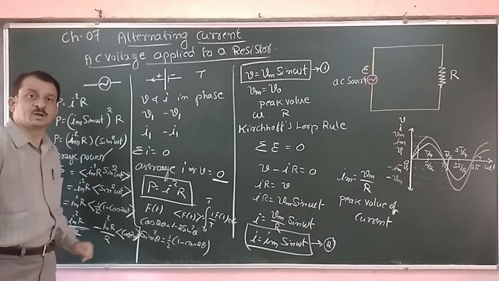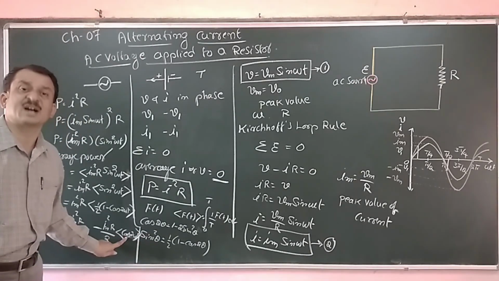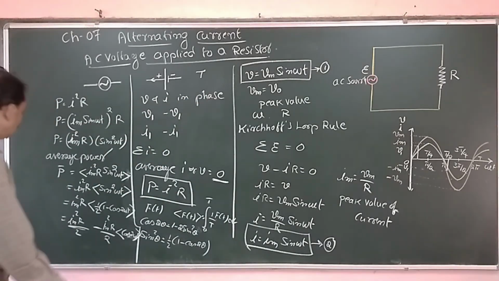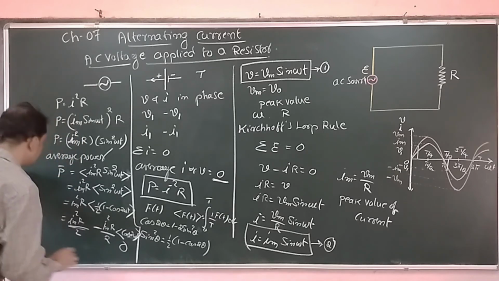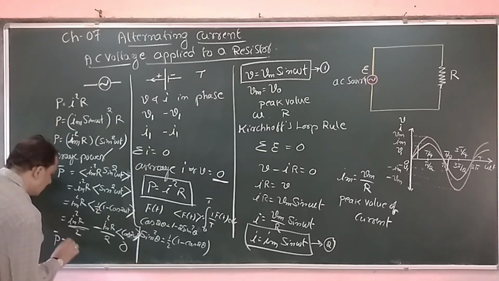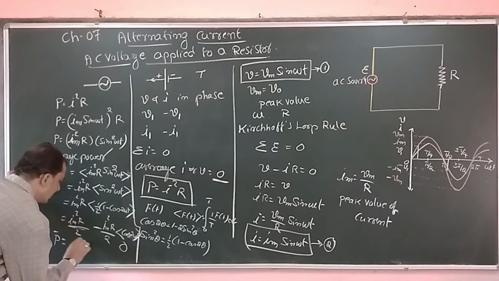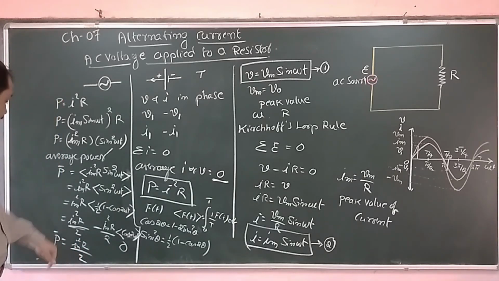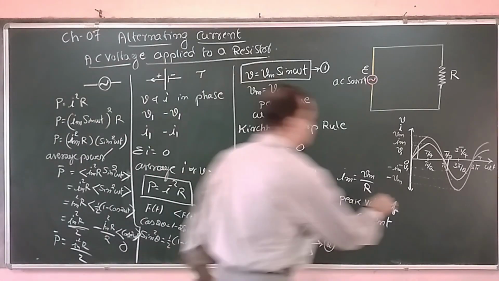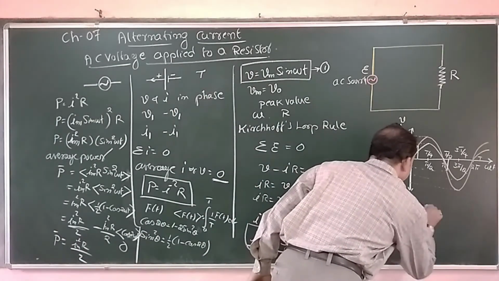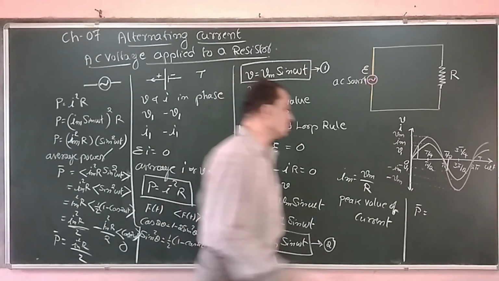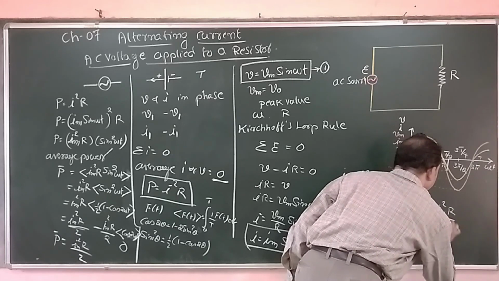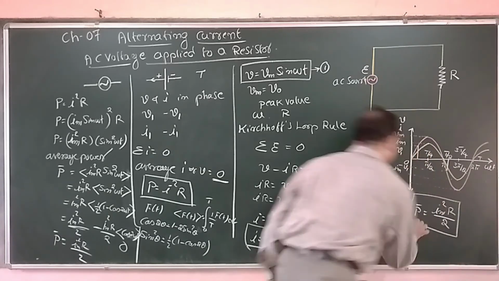Now the average of a sine function or cos function over one complete cycle, as we have studied, its value is 0. Therefore, average power is given by Im square R divided by 2. I will write here: the average power dissipated in the AC circuit is Im square R divided by 2.